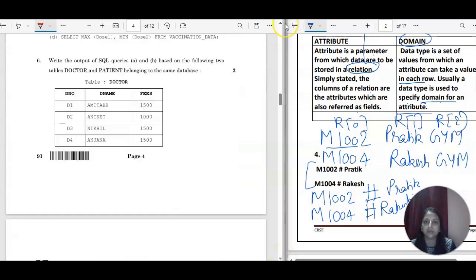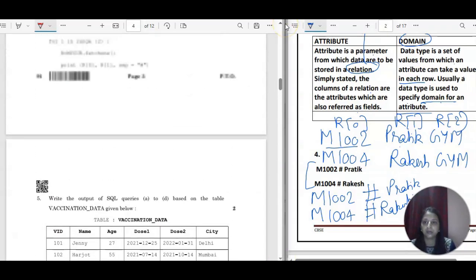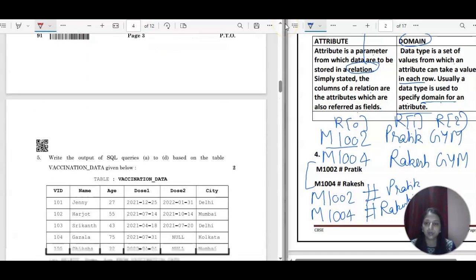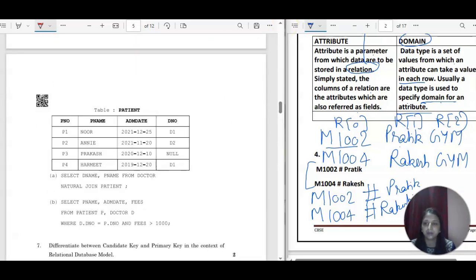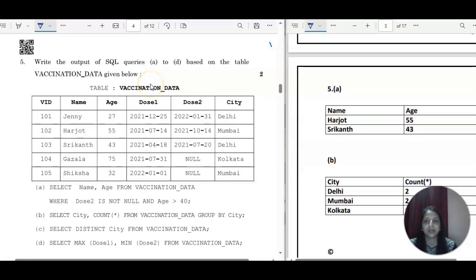Write the output of the SQL queries. Query vaccination data below. We have the table vaccination data with VID, name, age, dose 1, dose 2 and city, and in total 5 rows. Select name and age. So what values do you have to fetch? You have to select the name, and then the age.